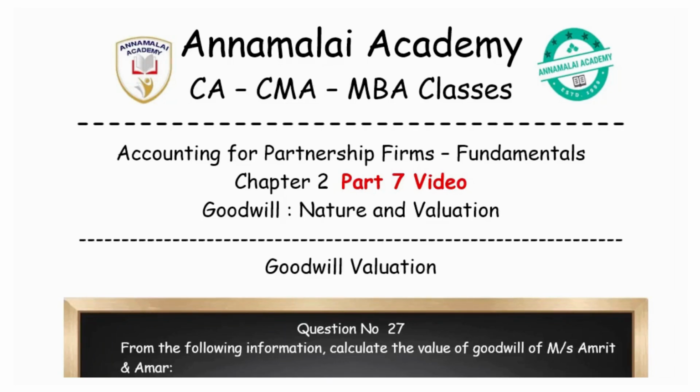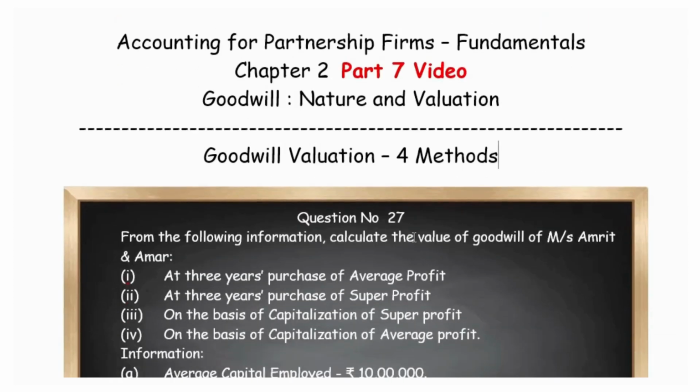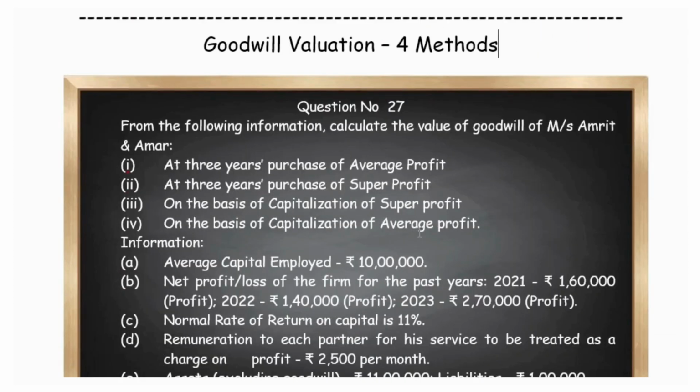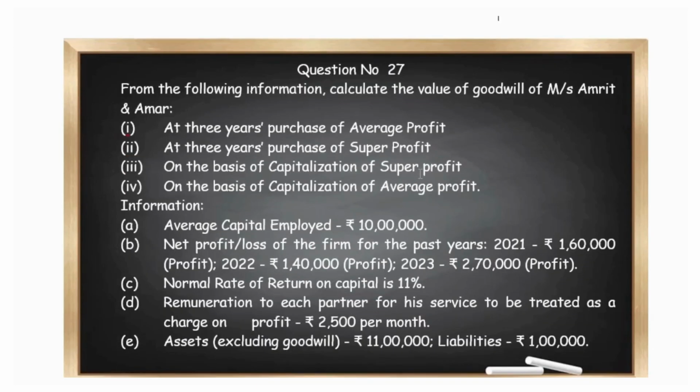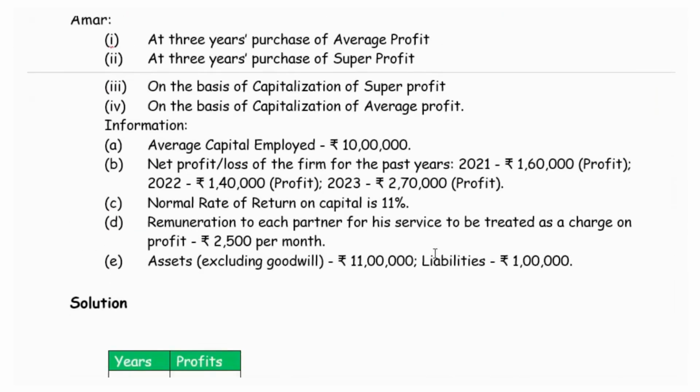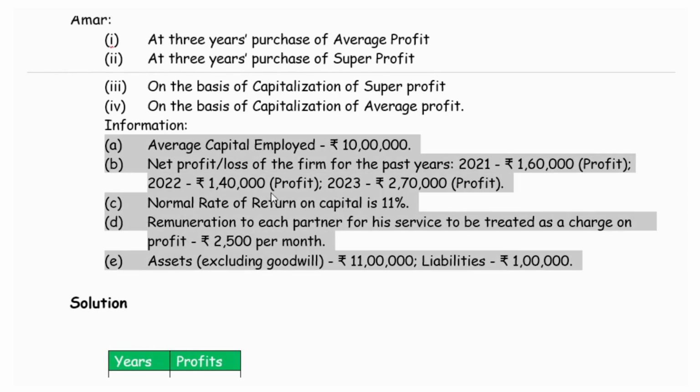In this question, we will be working out the goodwill valuation on all four methods that we have already discussed in the previous questions. We are given the question details about the company's capital employed, profit details, expected rate of return, that is normal rate of return, partners' remuneration, everything. And we are asked to estimate the goodwill under four methods. To start working on this, we will first break down the question. The question details itself is given as a hint. So directly we can start working on that.